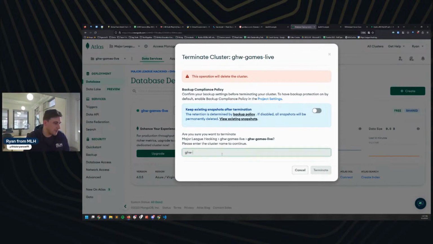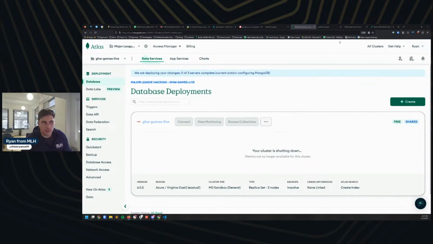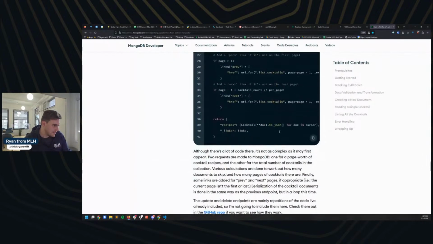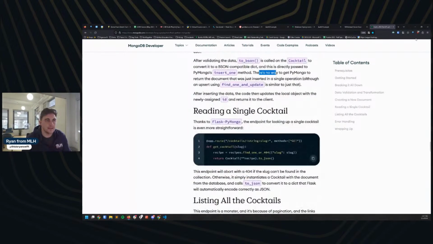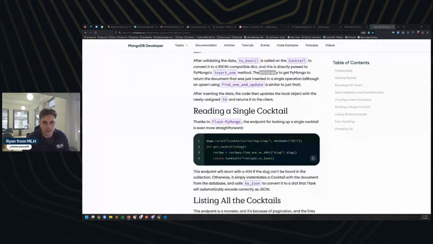Cluster name, GHW games live. I don't think this is the issue, but I do want to try it as a debugging step. And while I do that, I want to see if I can find it at the same time. Let me go and grab something from this.